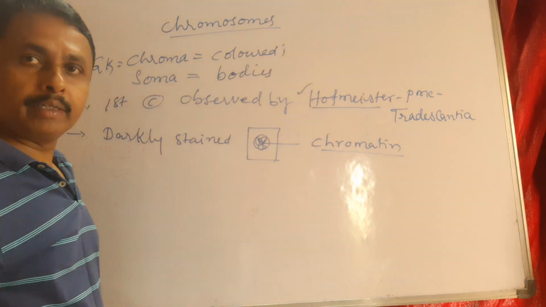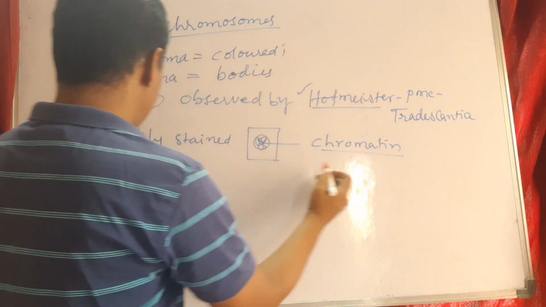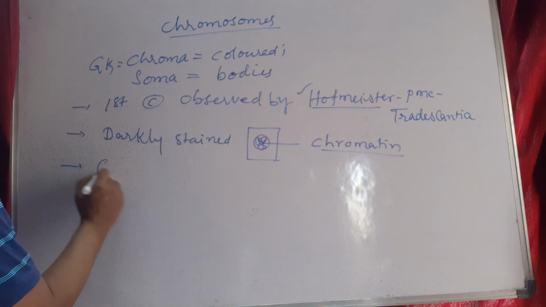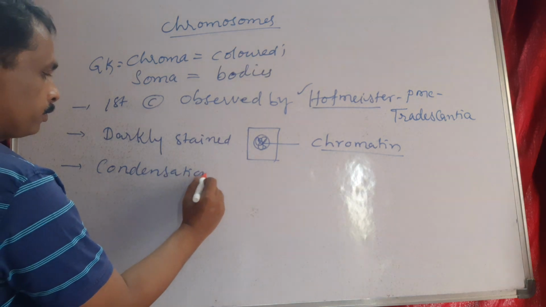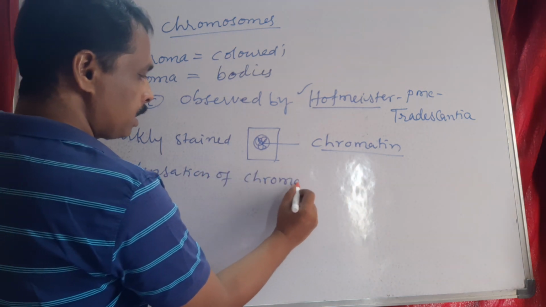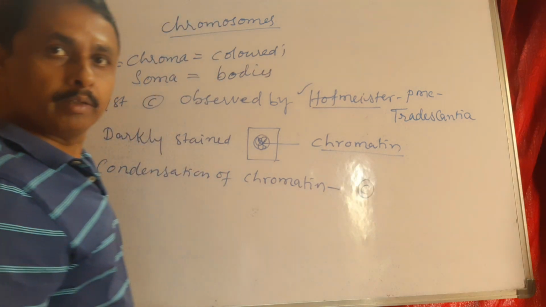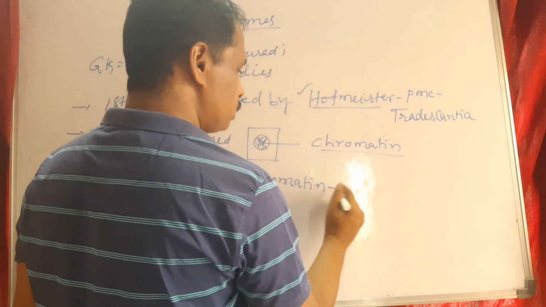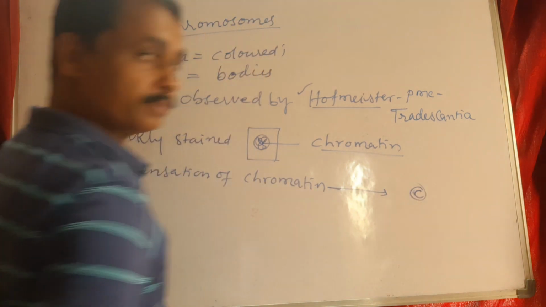The darkly stained region of the nucleus was called chromatin. The condensation of chromatin was called a chromosome.